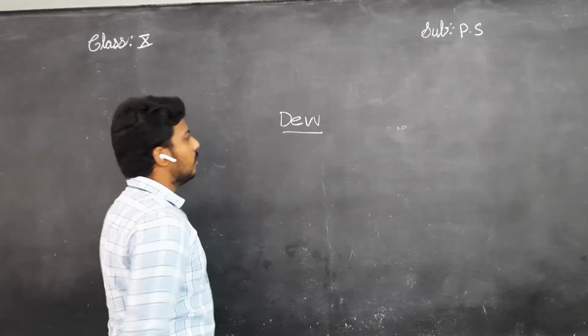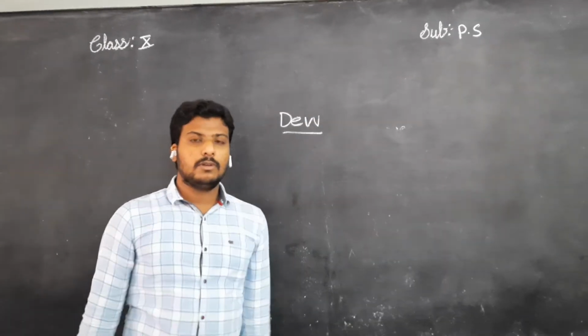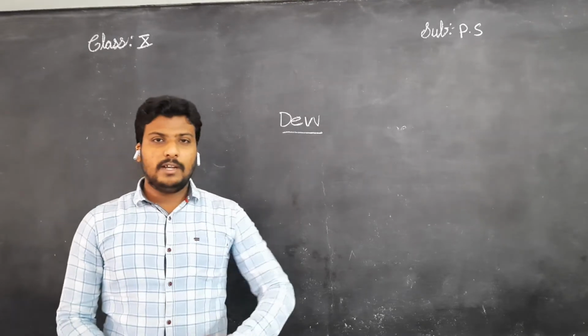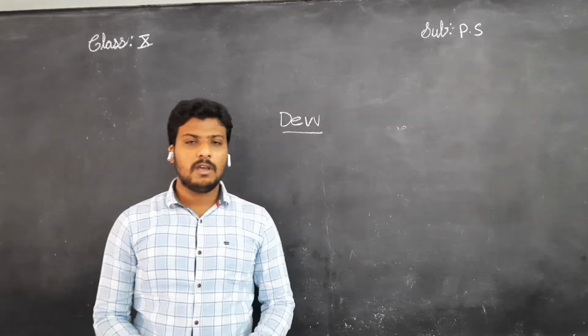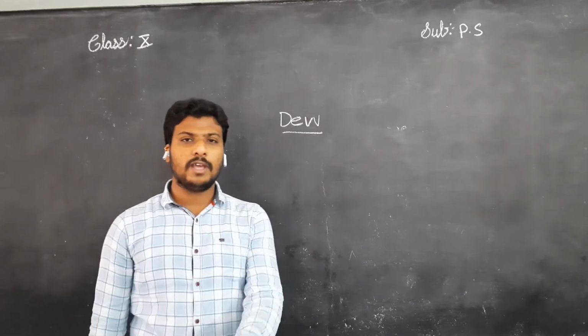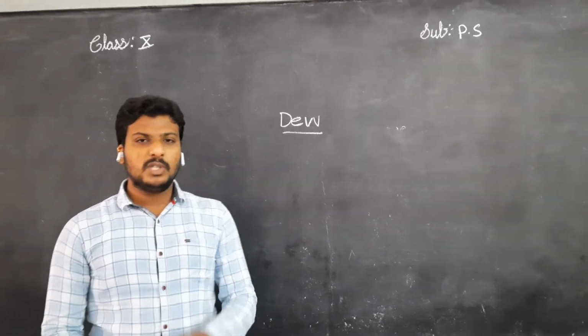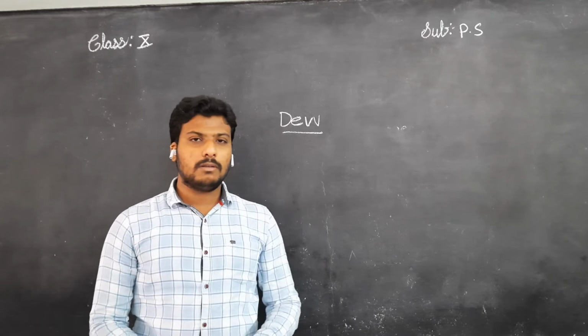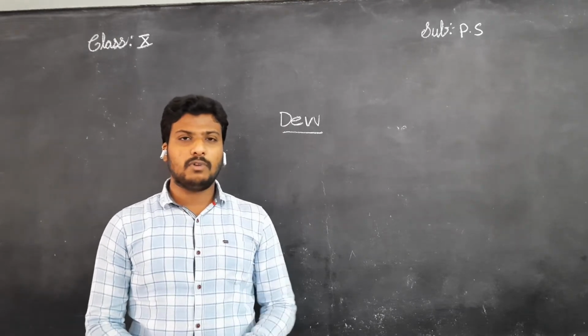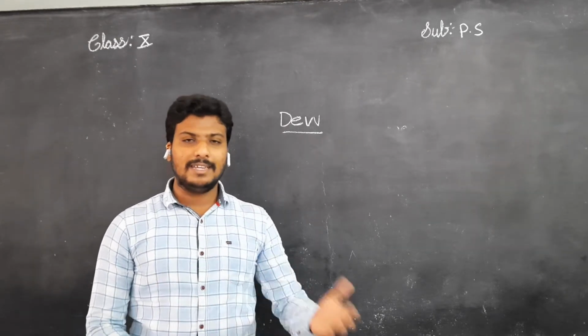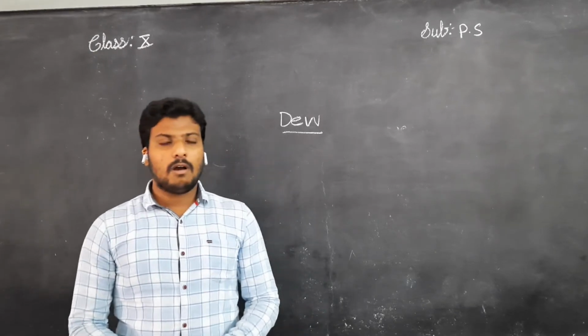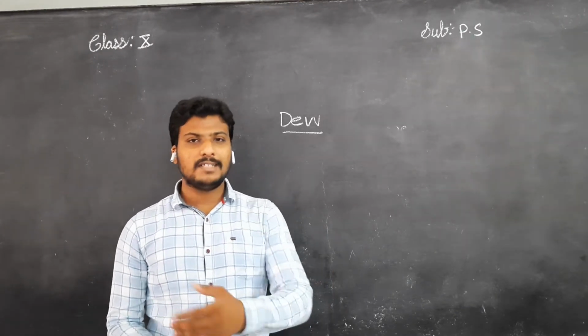I think you have heard this term dew. In winter season, at morning times, at 4 a.m. or 5 a.m. or 6 a.m., you might have observed small droplets of water formed on the surfaces of leaves, grass, or windows or glass surfaces.